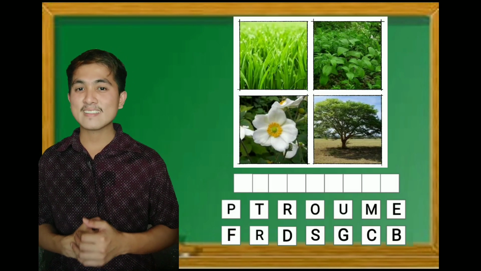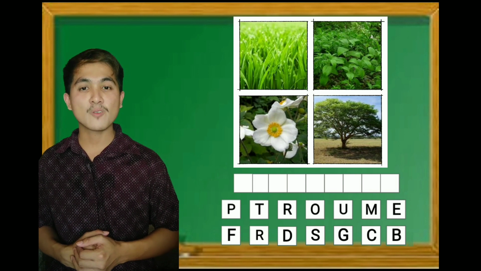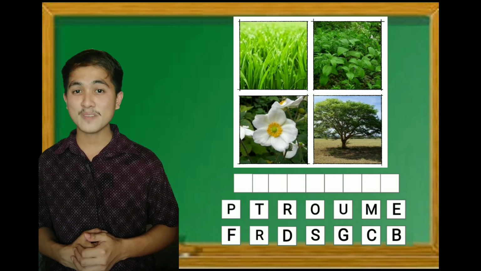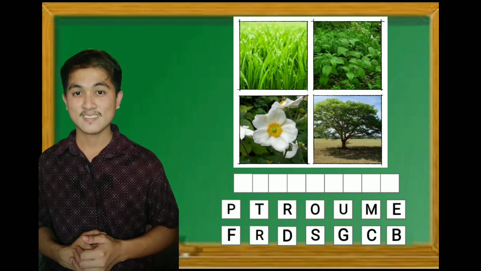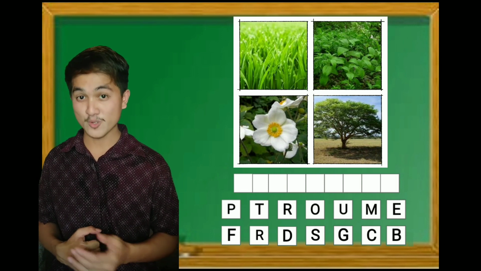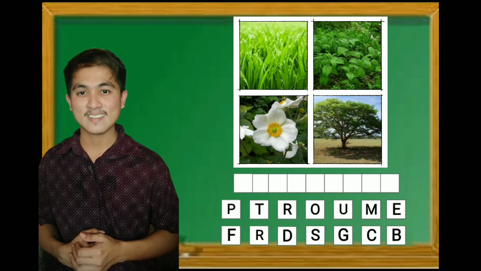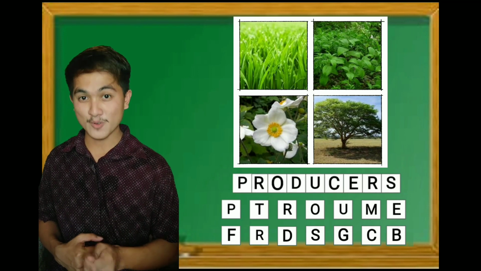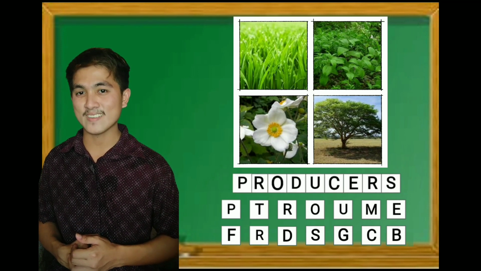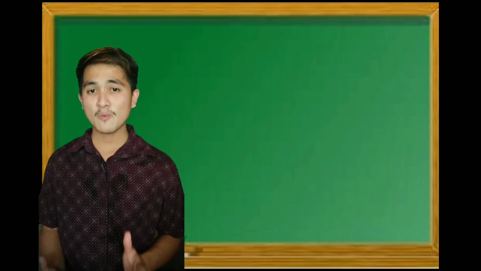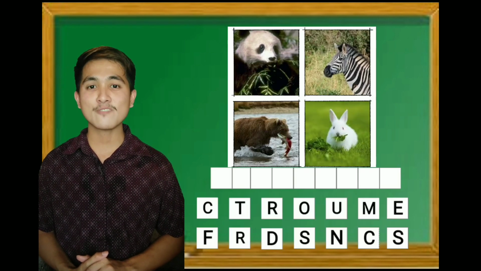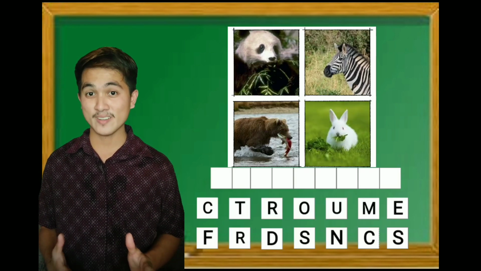What word comes into your mind for the first set of pictures? Producers? Let's see. Producers is the correct answer. How about for the second set of pictures? Anyone?